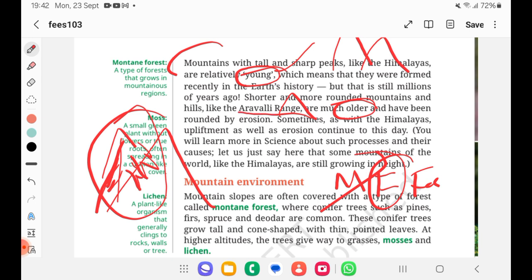Why do they become older? Because they stopped growing and they started eroding in return. Because of which we are getting more minerals from the Aravalis, and many minerals are found in the Aravali range.